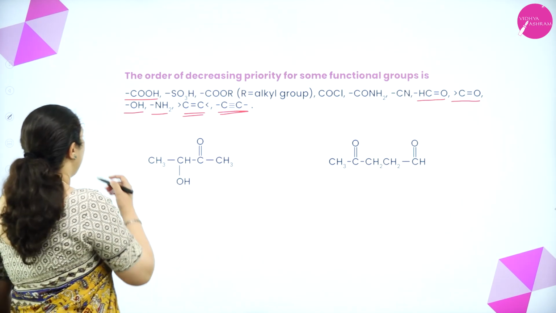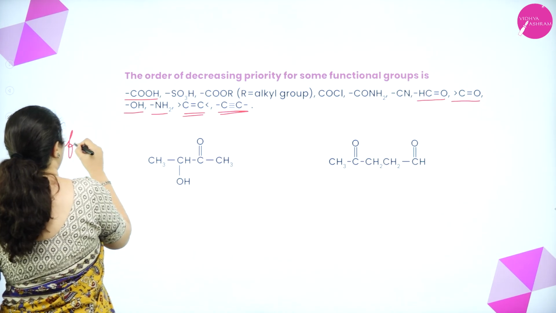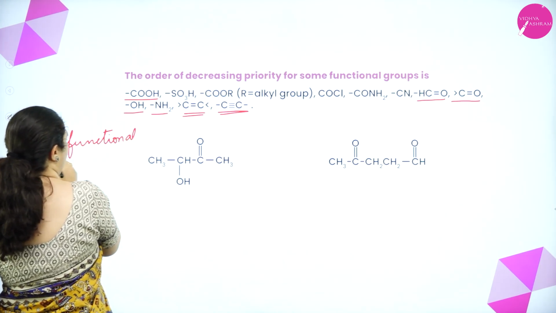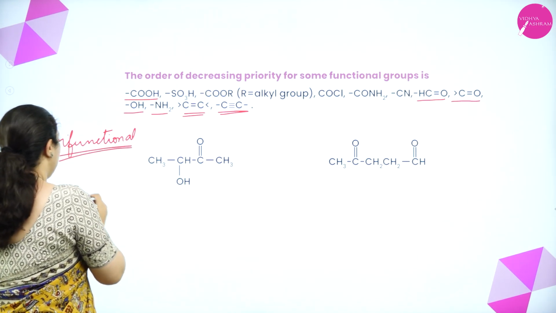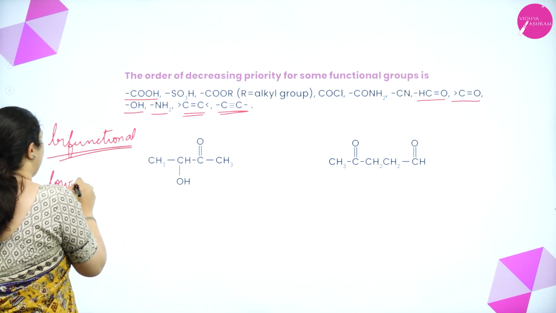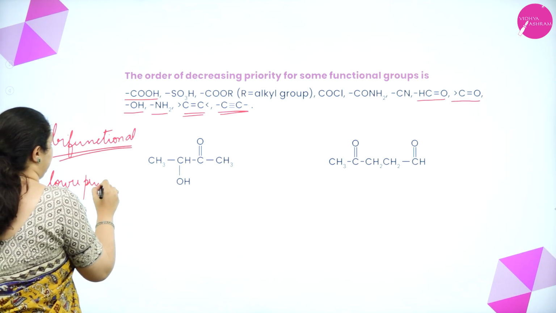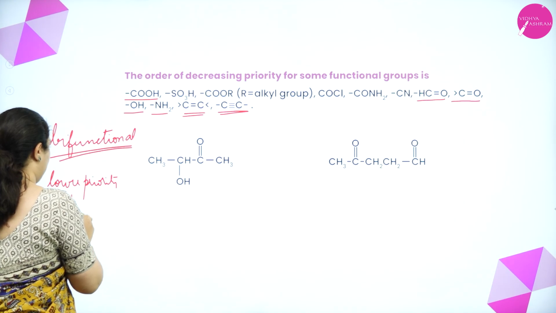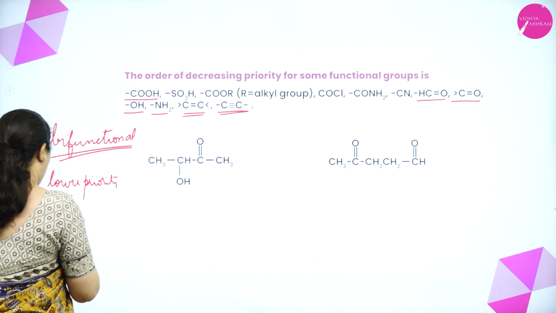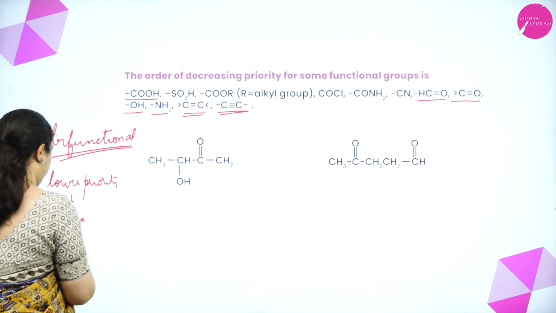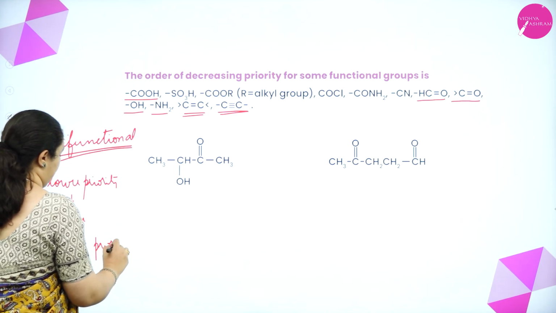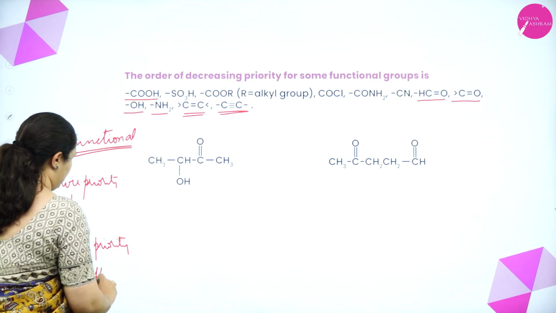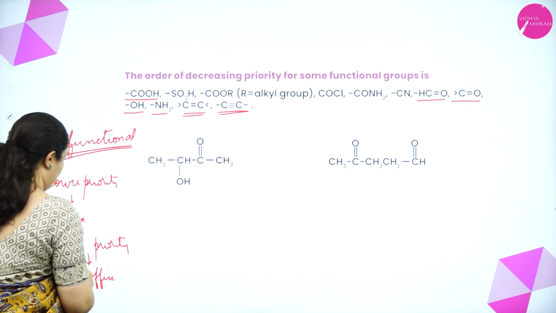Always remember, when bifunctional groups are present, the one with lower priority is the prefix. The higher priority one goes as the suffix. That is the secondary suffix.